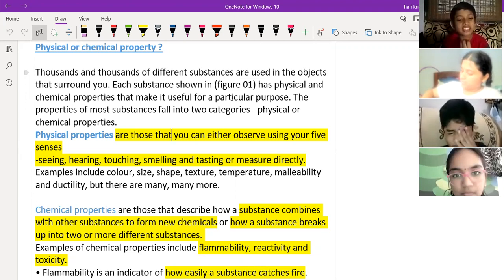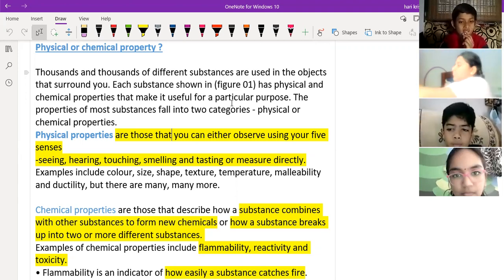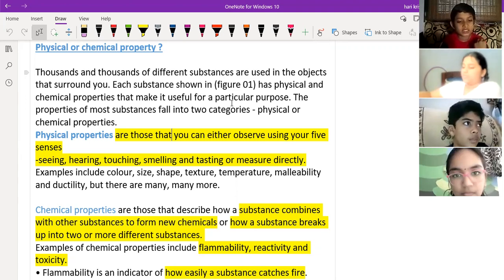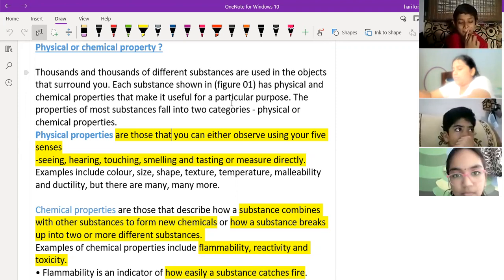Sir, can you give an example of a color change except drawing or painting? Okay. Example for the color change except drawing and painting. Sir, I've got one example. Yeah, what is it?